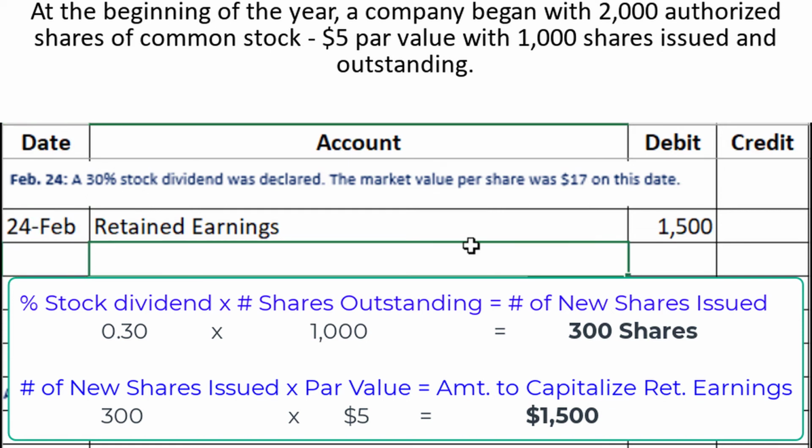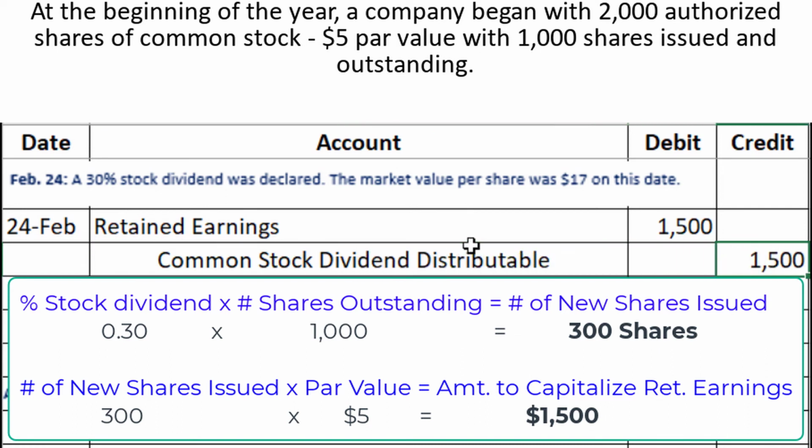Now the other account that goes with this is common stock dividend distributable, and that is also for $1,500. Common stock dividend distributable is an equity account that only exists between the date of declaration and the date of issuance. In a way, this account serves as a placeholder for the common stock account until the shares are issued.